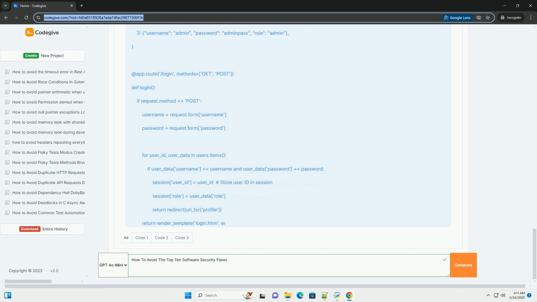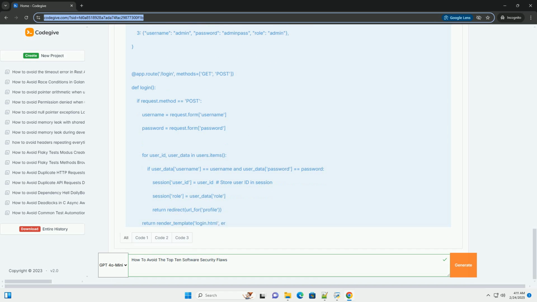Use strong, randomly generated session IDs. Rotate session IDs after authentication. Set appropriate session timeout values. Properly invalidate sessions after logout. Protect session cookies with the HTTP only and secure flags.